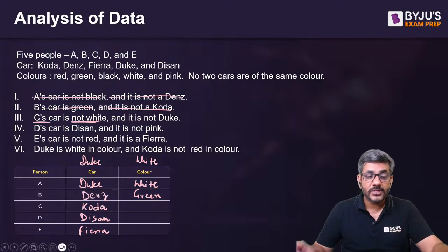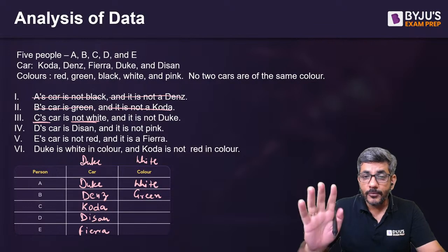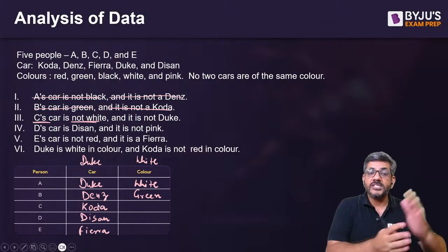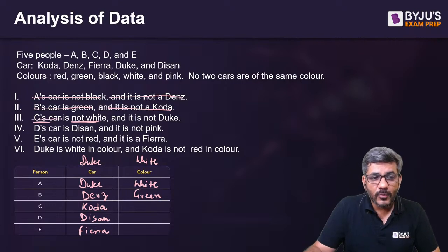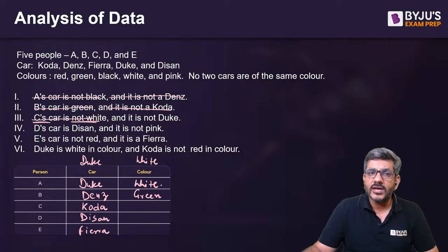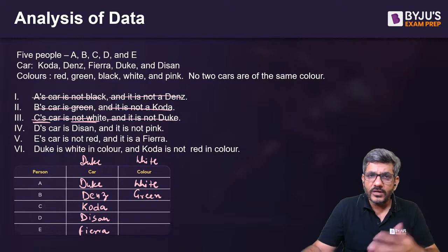देखिए cars का एकदम से sort out हो गया बहुत जल्दी. I hope you would have got an idea कि पहले specific information लिखने से कितना काम हो जा रहा है हम लोगों का. C's car is not white. We know that. Don't tell us because white is already with A. It is not Duke. We know it is Koda.